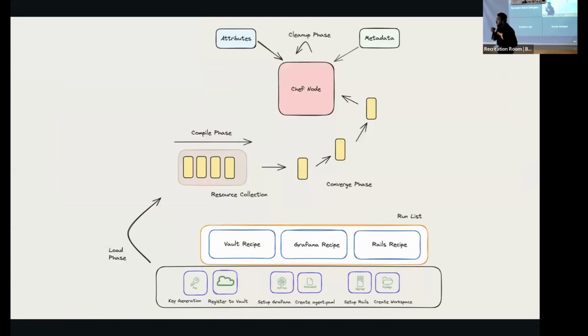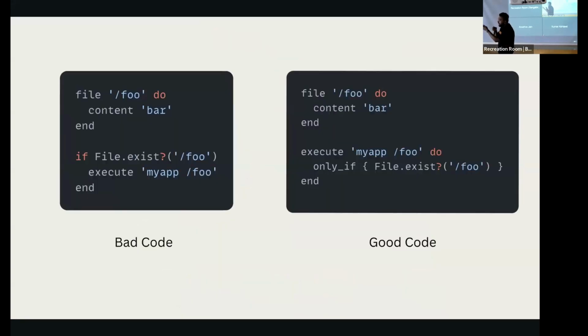Remember, converge runs, and converge only performs change on the VM. So that won't happen, and that will bring the VM in an inconsistent state and not in the desired state that you actually mean. So it can be solved by writing an only_if guard, and this would be considered in the actual execution in the converge phase, checking whether the file actually exists while running on the VM.